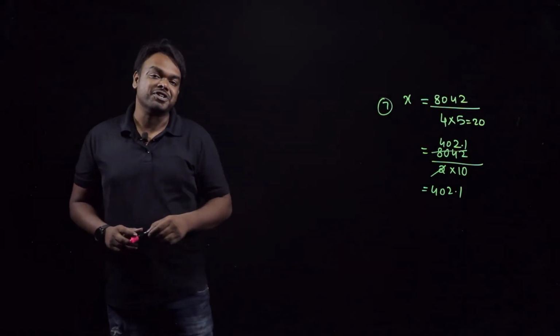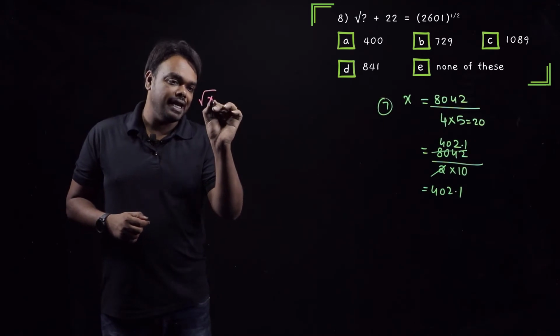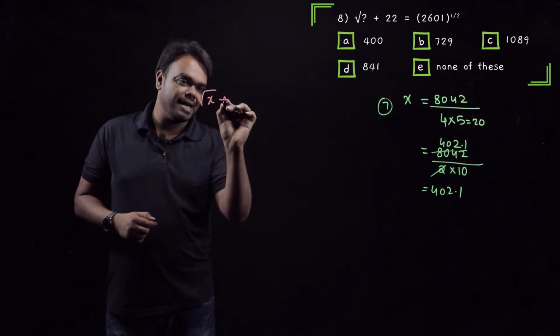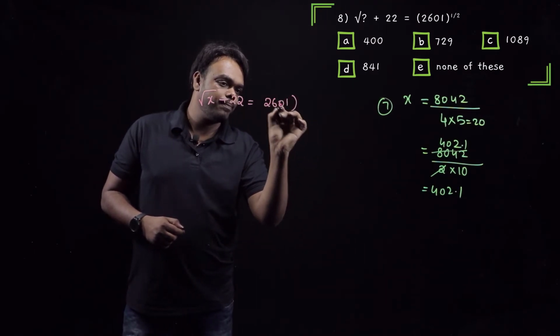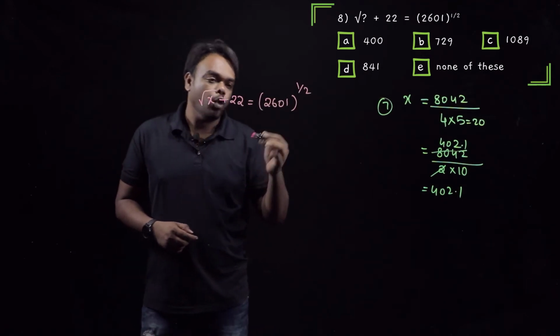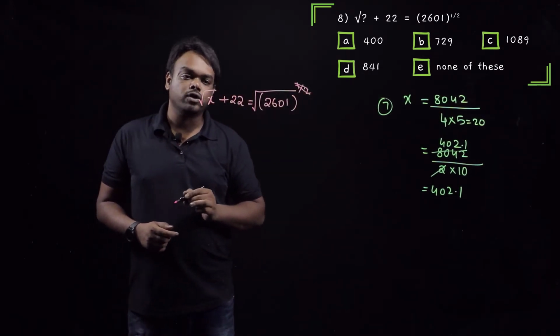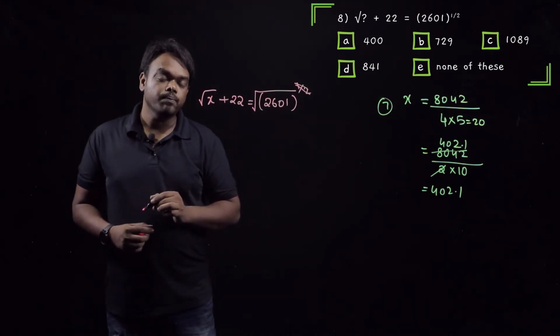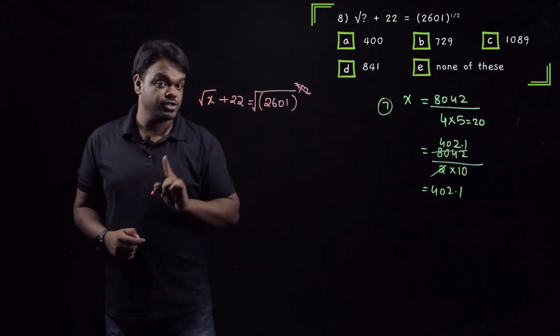Let us look at question number 8. What does it say? We have root of question mark. Let me put it as root x plus 22 is equal to 2601 whole power 1 by 2. Now what do you mean by whole power 1 by 2? Whole power 1 by 2 is also nothing but square root. I'll just remove this. I'll write it as square root of 2601. So what we need to do? Our first step is to calculate the value of root 2601.